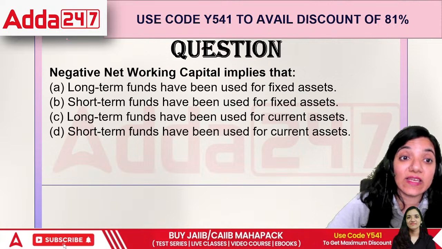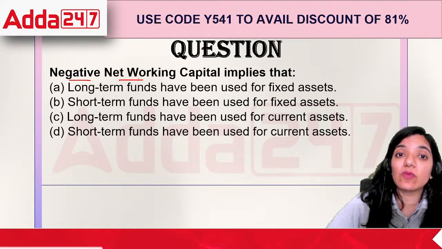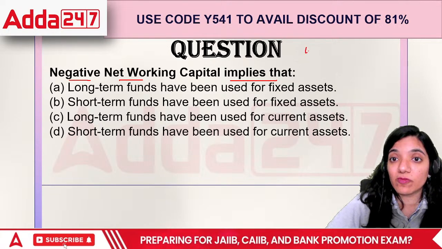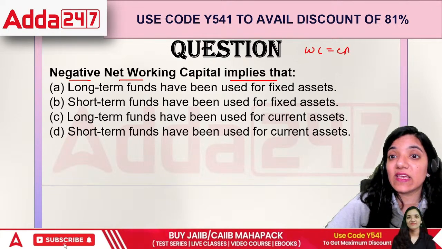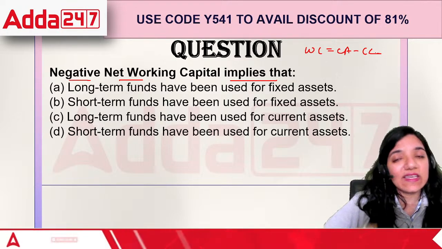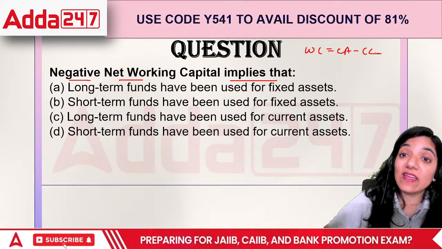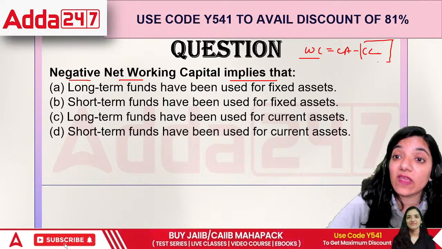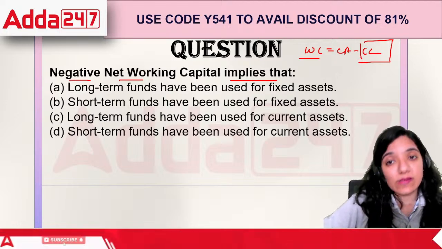Next question. Negative net working capital implies. How do we define working capital? It is CA minus CL, right? The question says CA minus CL is equal to working capital. When it is negative, that means, think about it, our current liabilities are way more than the current assets that we are having.